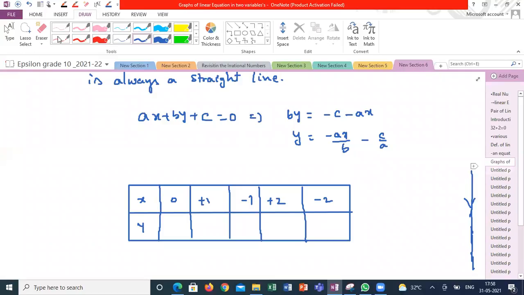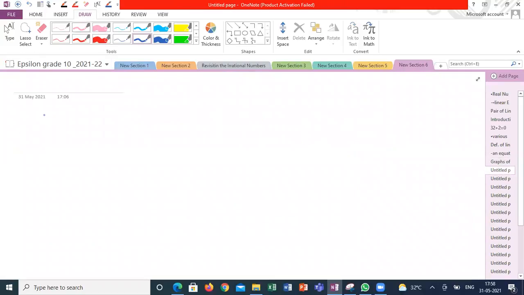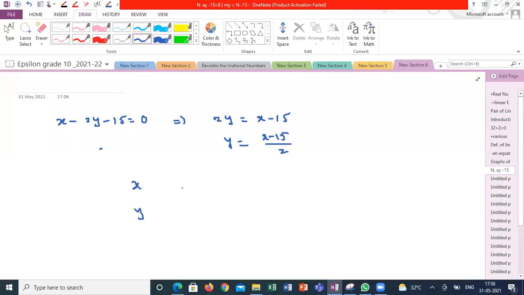Suppose I have the equation x minus 2y minus 15 is equal to 0. From here, writing y as the subject, 2y is equal to x minus 15, y is equal to x minus 15 by 2. So x, y.